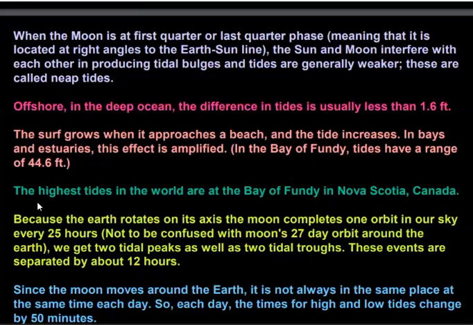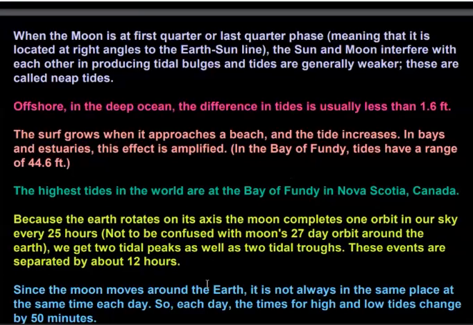As you have seen in a wave representation, there are crests and troughs. Peaks can be treated as crests, and trough is already known to you. These events are separated by about 12 hours, meaning that after every 12 hours, a peak or a trough is generated.